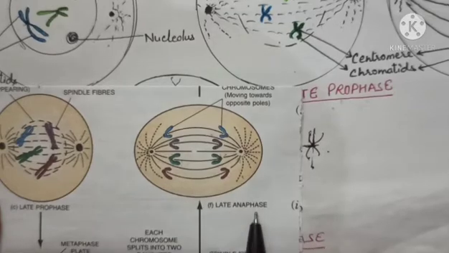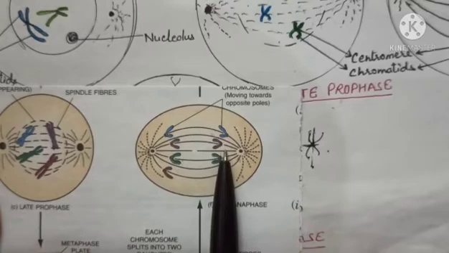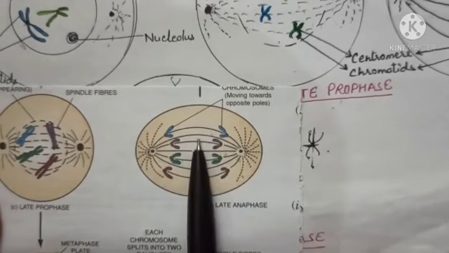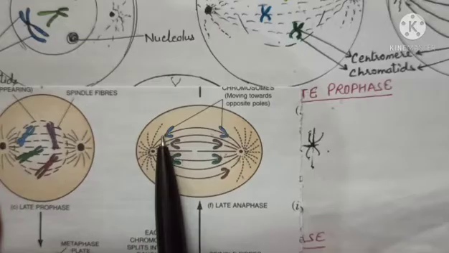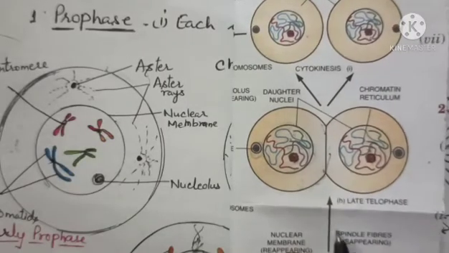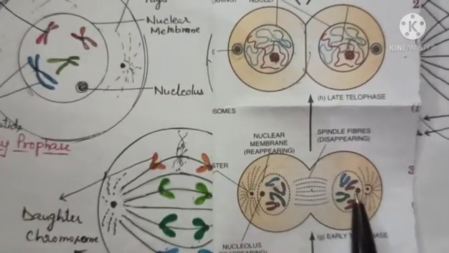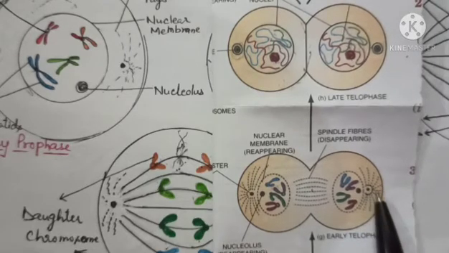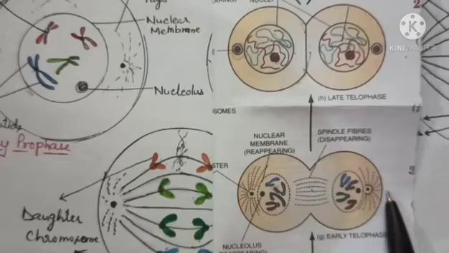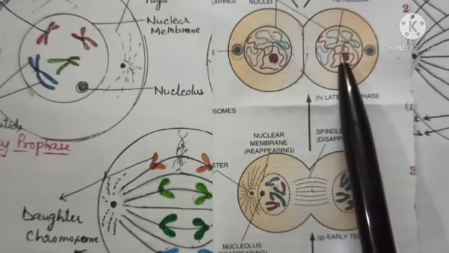At the end of late anaphase, what happens? These daughter chromosomes or sister chromatids, one reaches one pole and the second reaches the other pole, right? Now next is telophase. In telophase, the sister chromatids or daughter chromosomes which reach the opposite poles start uncoiling, thinning and elongating, and then form a network-like structure called the chromatin reticulum.